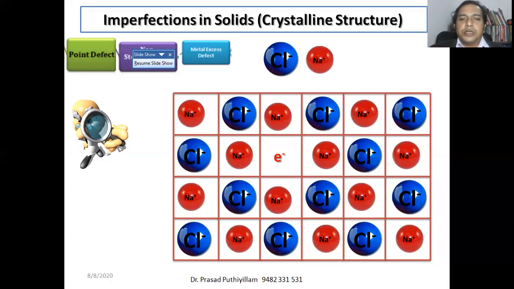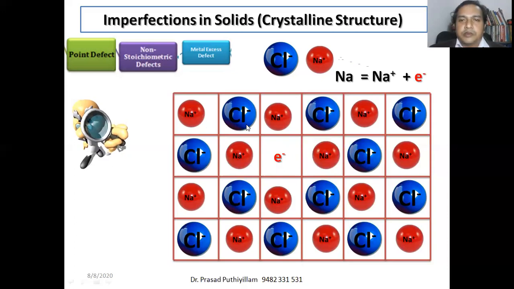So it creates a negative charge here, that is, an electron. We get an electron charge formed here. That is formed because the sodium was deposited on the crystalline structure, and sodium will be converted into Na+ and 1 electron.